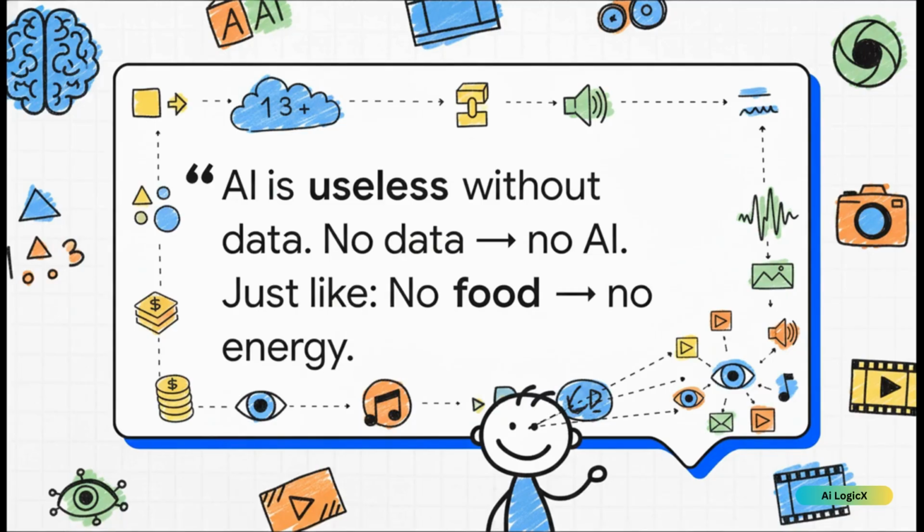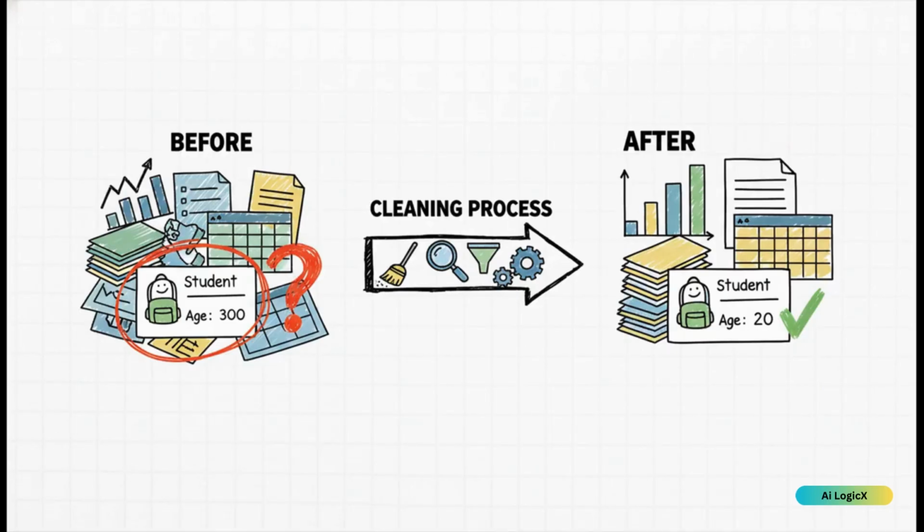Just like a little kid learns from everything they see and hear, an AI learns from the data we feed it. It's pretty simple. The more high-quality data you have, the smarter your AI is going to be. It is the absolute foundation of everything. But here's the catch. Real-world data is messy. It is really messy. It's full of typos and mistakes. So a huge part of working in AI is just cleaning it all up. Because you've probably heard the saying, garbage in, garbage out. And this example is perfect.